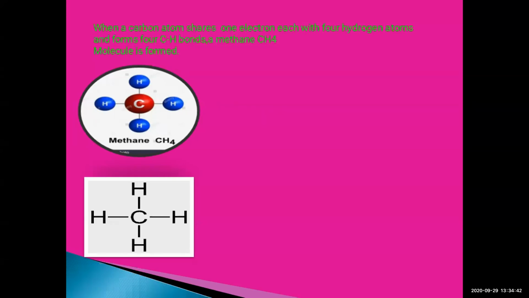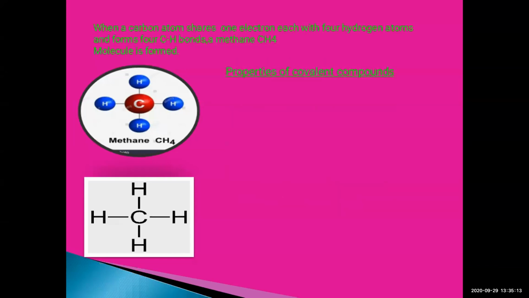Before this, I told you that carbon can form 4 covalent bonds with other carbon atoms or atoms of different elements. Also, carbon shares one electron each with 4 hydrogen atoms and forms the C-H single bonds, and therefore a methane molecule is formed.